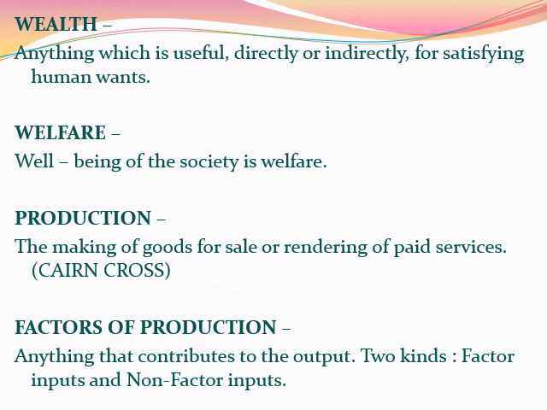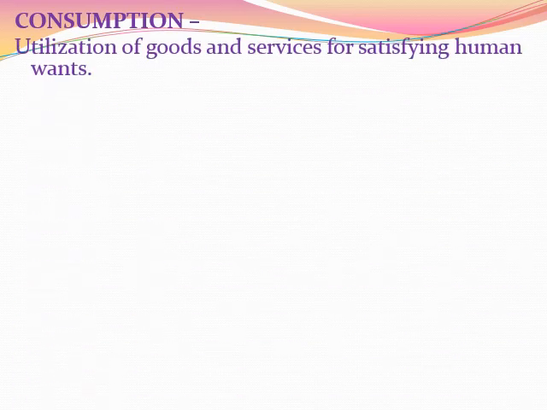The next is consumption. What is consumption? We are going to talk about consumption, and it means utilization of goods and services for satisfying human wants. So basically, when goods and services are being utilized, that is consumption. For example, if I buy a new phone and I start using it for my daily purposes, and my want is being satisfied, that will be consumption.